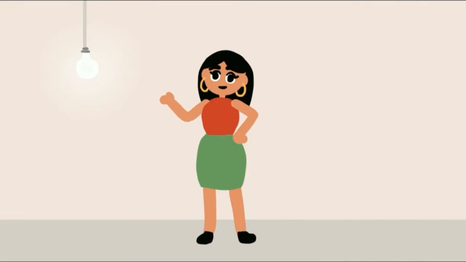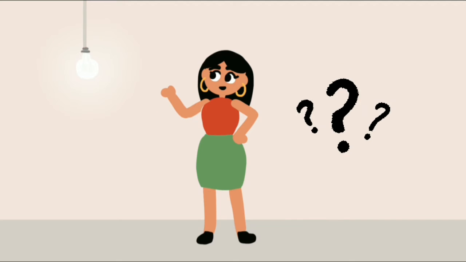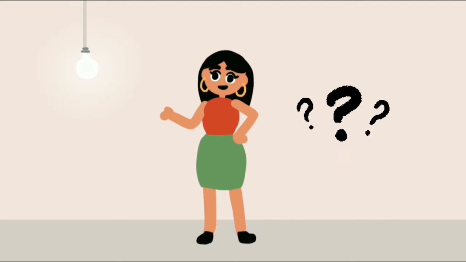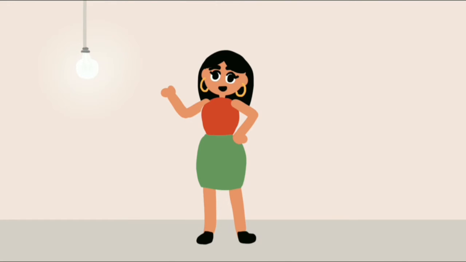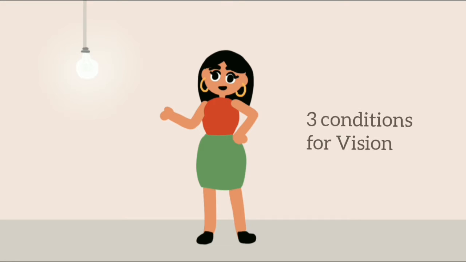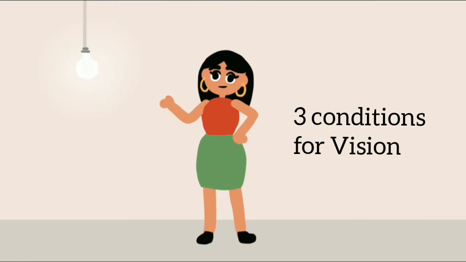Yes, all good now. Does this mean that light is necessary for us to see? Well, the answer is yes, and I am here to explain all about it. So there are three conditions for vision.